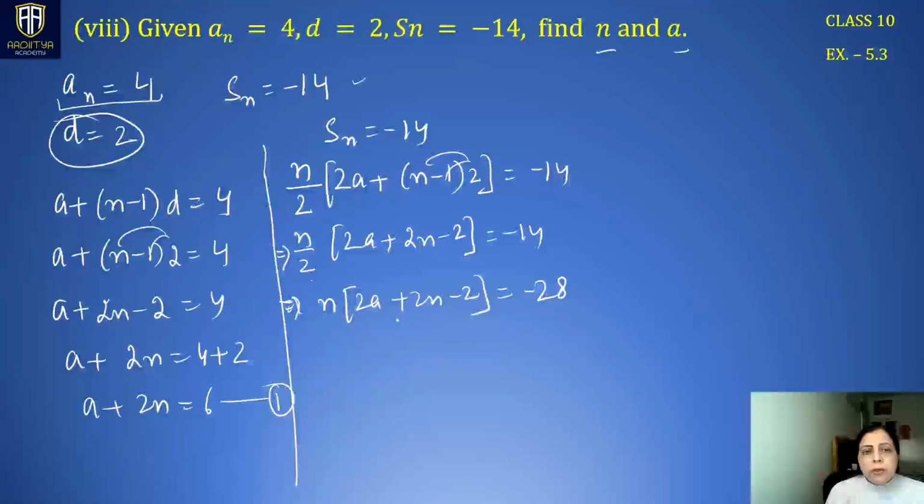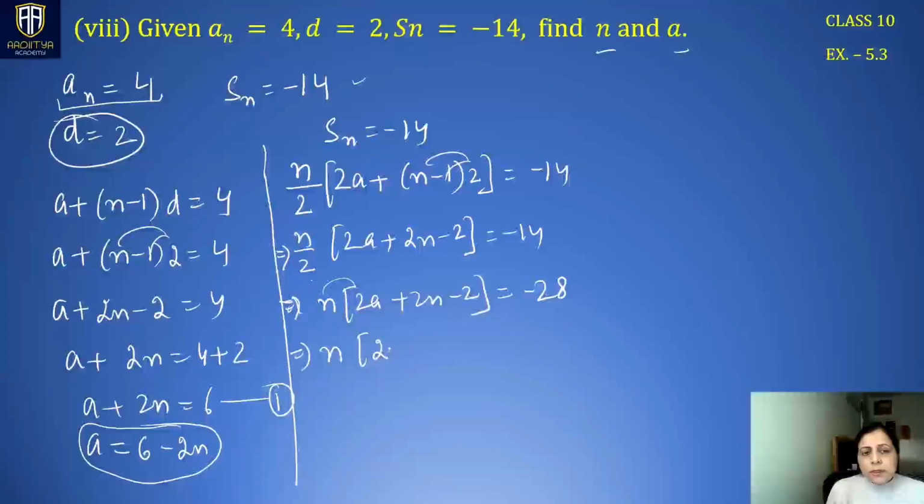So now we again have got another equation in terms of a and n both. What we can do here, if we multiply all these things, it becomes a very ambiguous question. What we can do is, from the first equation we can write the value of a as 6 minus 2n, right? So I'm trying to substitute it, keeping n the same.